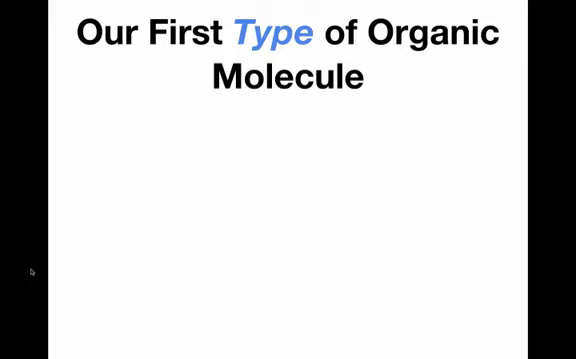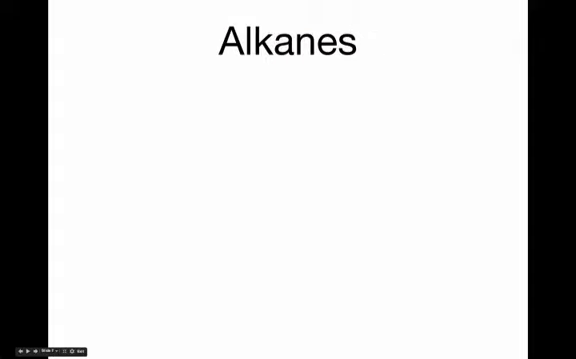Now, at this point, we've got the basic rules of how carbon and hydrogen atoms are attached to each other in organic molecules. It turns out that there are probably billions of organic molecules out there in the world, and you can group them into different types, into different classes. So we're going to talk about our first type of organic molecule. The name of this class of organic molecules is called alkanes. These are the simplest organic molecules.